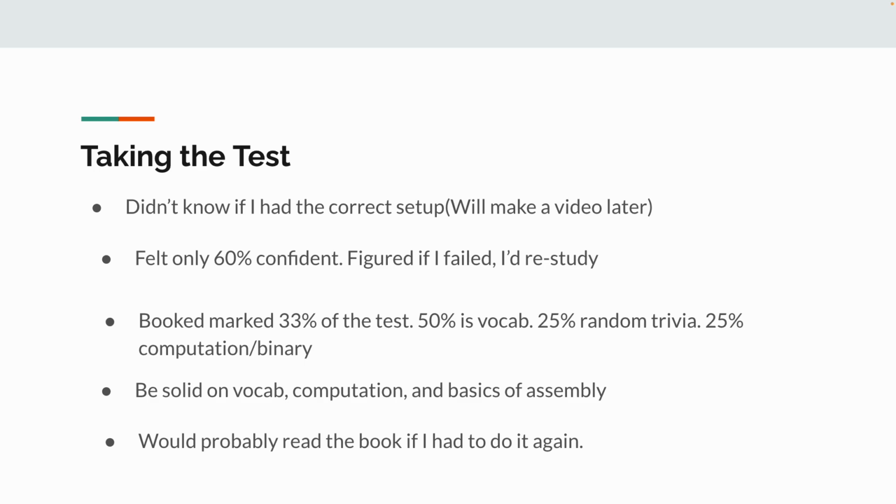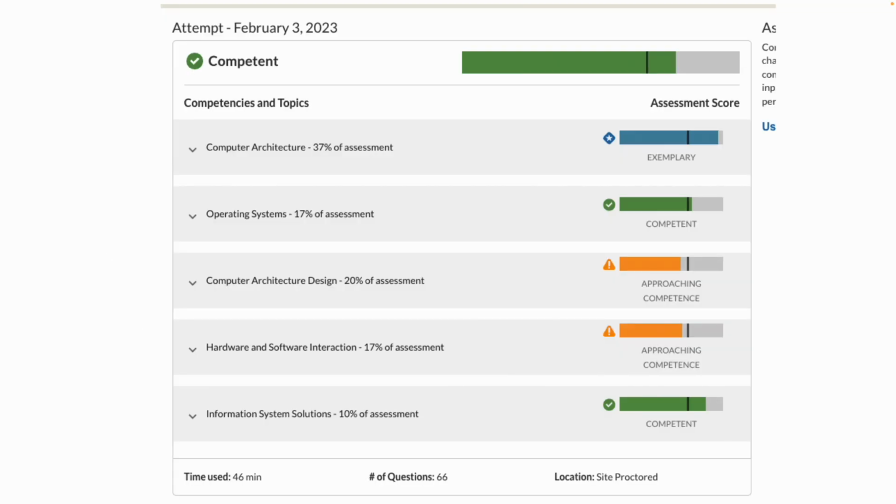Going back, I'd probably read the book if I had to do it again or if I failed. My plan was to just watch the videos; if I passed, I passed, and if I failed, I'd read the book, which looks like a hard book to read. That is my experience. As you can see, I got maybe a 75, maybe an 80, I don't know. Nonetheless, I really don't care. I passed. Maybe I'm not supposed to show how many questions there are. But 46 minutes. Took it today.